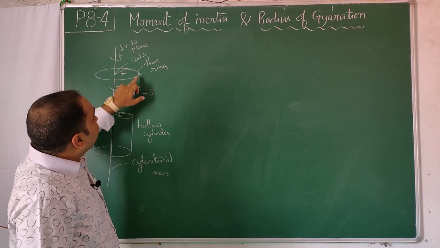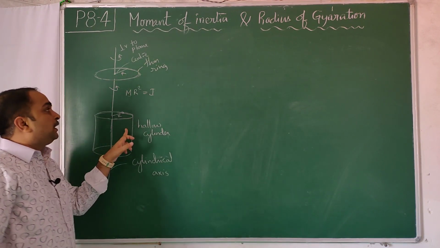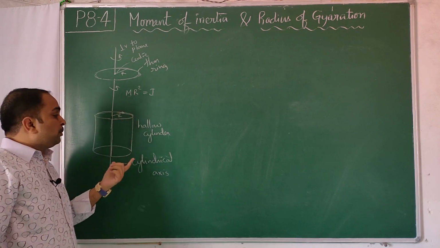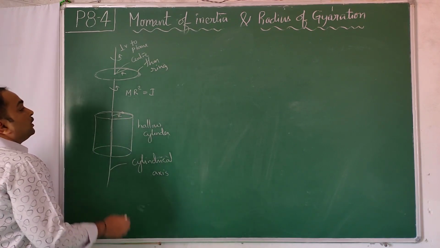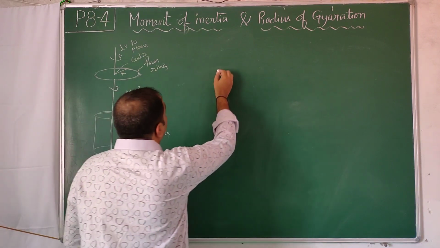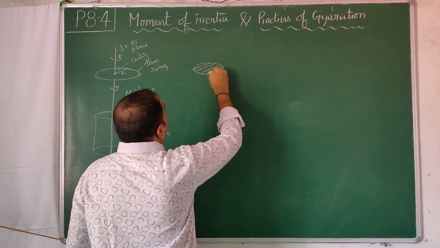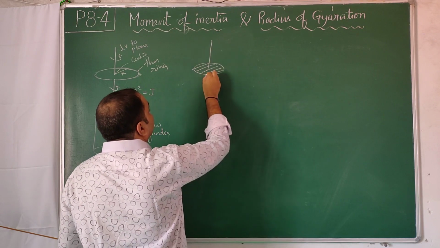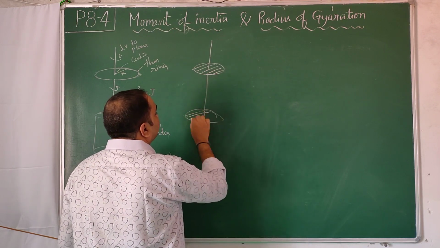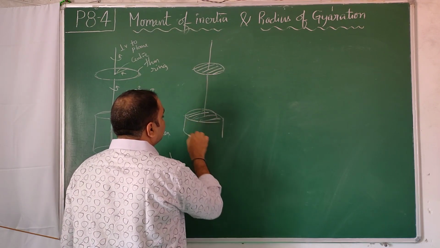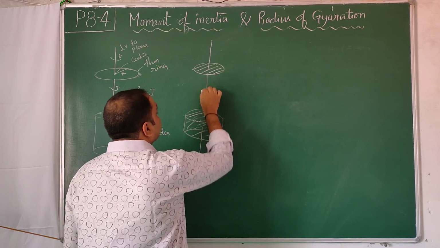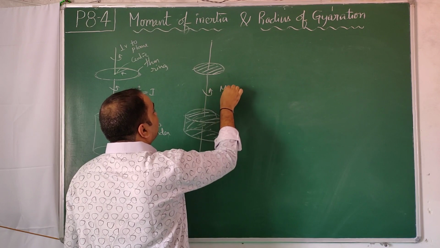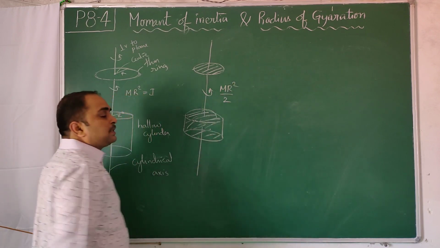Mass of the ring times radius of the ring square will give the formula for this. Mass of the cylinder times radius of the cylinder square will give you the moment of inertia about this. Now, this is the formula for this. Similarly, if you have a circular disc, solid cylinder, about the cylindrical axis, the formula comes mr square by 2. Derivation is to be done, but still you can remember it.